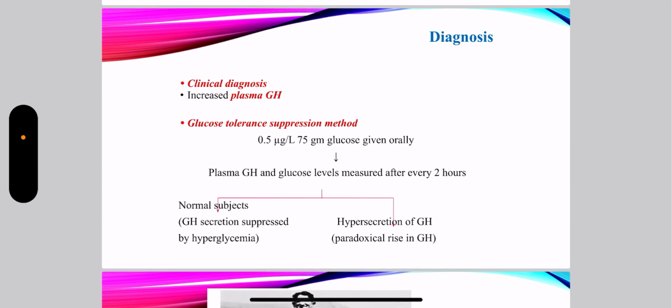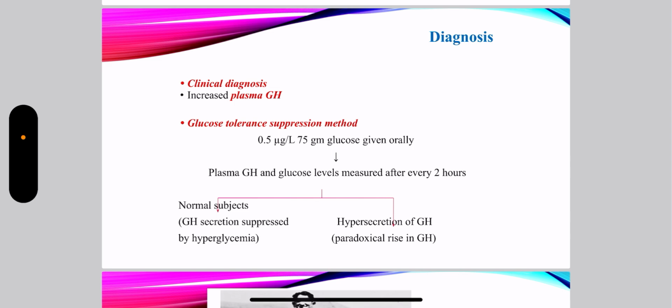Clinical diagnosis, increase in the plasma growth hormone levels and the glucose tolerance suppression method. You can see the flow chart over here. Giving glucose orally to the patient. You can see the measurement of growth hormone and glucose levels. They are measured after every 2 hours.